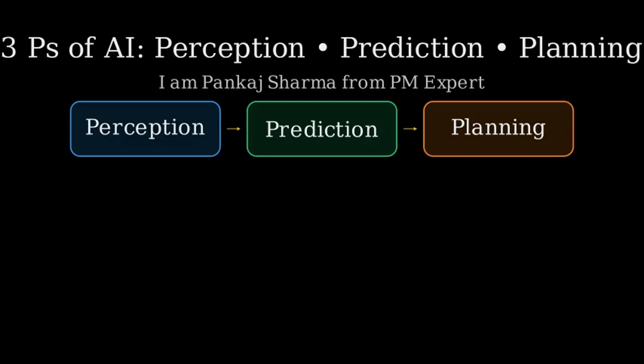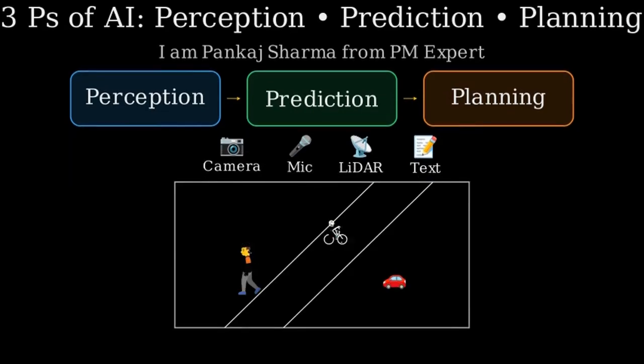Perception turns raw sensory data into useful, structured information. Think cameras, microphones, and sensors. The system takes inputs, finds patterns, and outputs things like detected objects, lanes, or transcribed text. Let us visualize a simple camera frame and show detected objects.